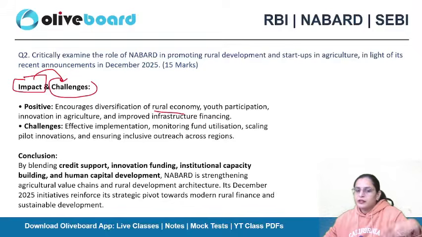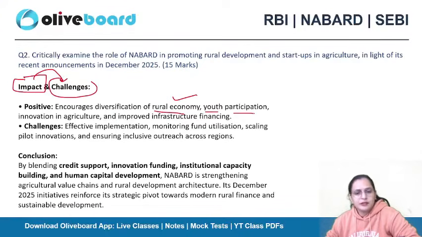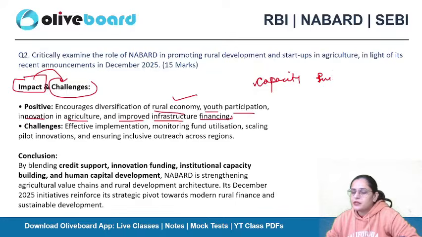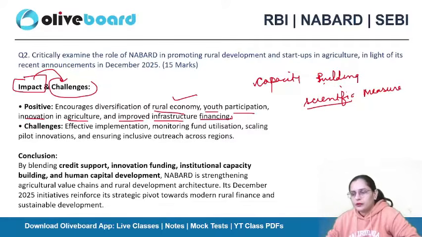In this manner, it can encourage the diversification of the rural economy, youth participation, innovations in agriculture, and improved infrastructure financing. There are always programs related to capacity building. Extension professionals are always available to tell you about the new scientific measures that you can use in your field. Definitely, you will feel confident using that information in your field.